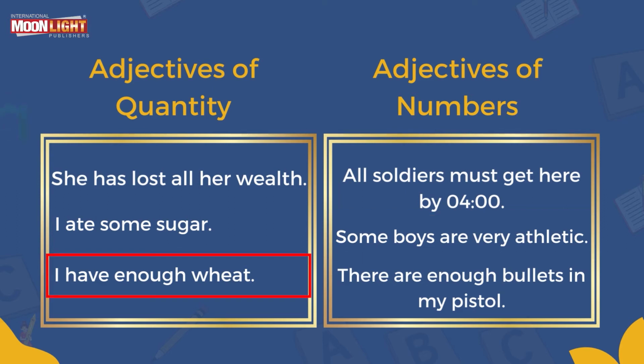I have enough wheat. We cannot count wheat, so here enough is used as quantitative adjective, and on the other hand there are enough bullets in my pistol, so we can count the bullets, so that is numeral adjective. Now students, I hope you all are clear what a quantitative adjective is. I have told you that quantitative and numeral adjectives always stand side by side. But the difference between them is that quantitative adjective cannot be counted in numbers and numeral adjectives can be counted in numbers. Yes, now it's time to take a quiz to assess what you have understood about this topic.